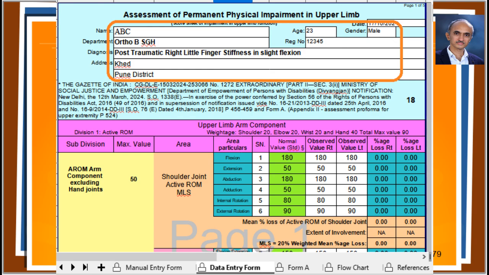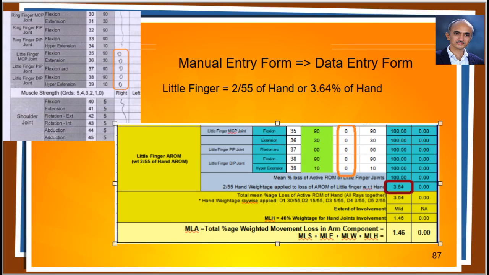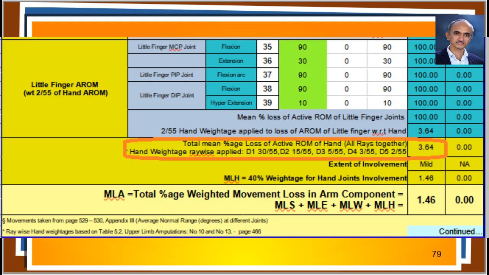As you have rightly guessed, here we have a 100% mean percentage loss of motion in the little finger. Little finger has a weightage of 2 out of 55. So, the mean percentage loss of 100 is multiplied by 2 by 55 to get the value of little finger with respect to whole hand. That becomes 3.64% of the hand. Other fingers in the hand are not affected. That means the movement loss in hand is 3.64% in this case.